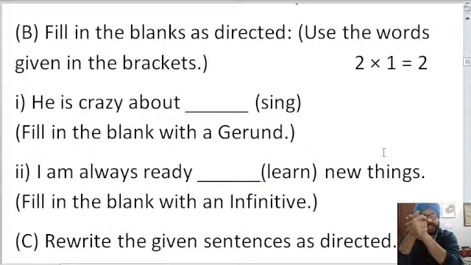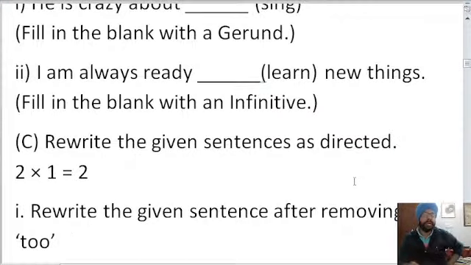So gerund is very, very simple. So he is crazy about dash. So I have told you the rule. Gerund is a verb acting as a noun and it is in the ing form. Now infinitive. I am always ready dash learn new things. You can fill up as well.